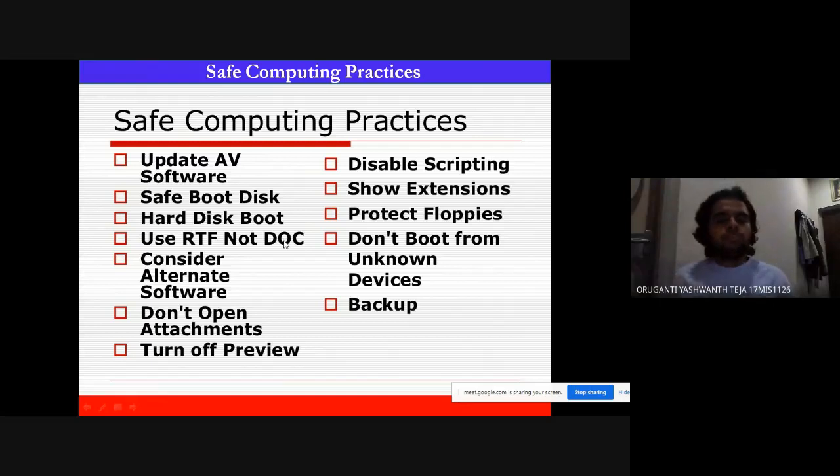And you have to use RTF but not DOC, and consider other alternative software when your antivirus software goes down. Don't open any attachments from anyone, and turn off the preview. Disable scripting and show extensions, and you have to protect copies. Don't ever boot devices from unknown devices. It might look fun, but once you are under attack, then it will be very hard for you to come up with a solution. So backup. Let me discuss backup separately.